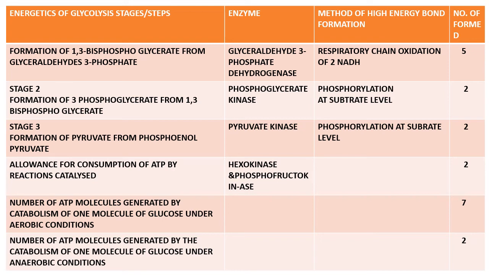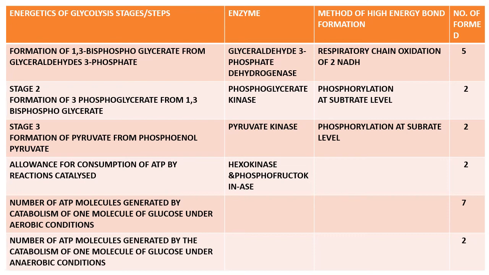In glycolysis, the formation of 1,3-bisphosphoglycerate from glyceraldehyde 3-phosphate yields 2 NADH molecules, which go into the electron transport chain and produce 5 ATP, because one NADH molecule produces 2.5 ATP. In the second step, the formation of 3-phosphoglycerate from 1,3-bisphosphoglycerate is known as substrate level phosphorylation, and it produces 2 ATP.